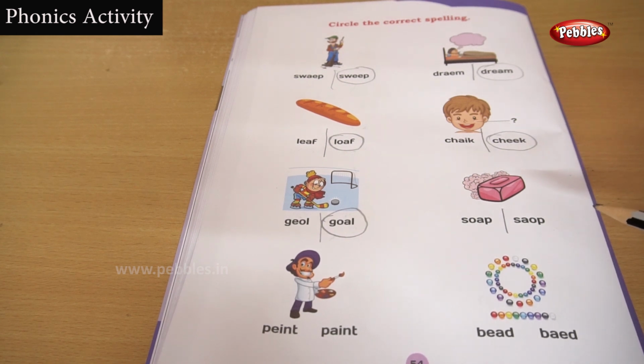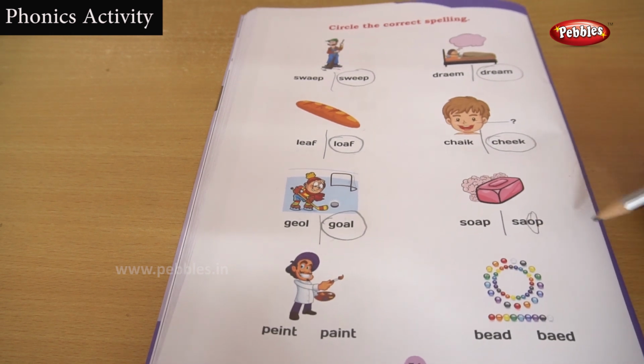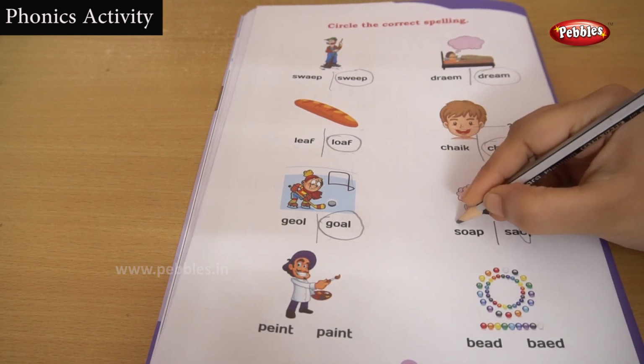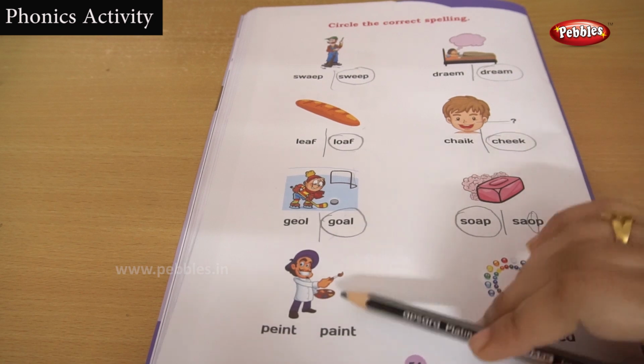If you are not getting it, open your mouth and say soap. Yes, you're getting an O sound, but here also there is an O. Then how can you say? After O, you're getting an A sound. Soap. So this is the correct spelling. Very nice.